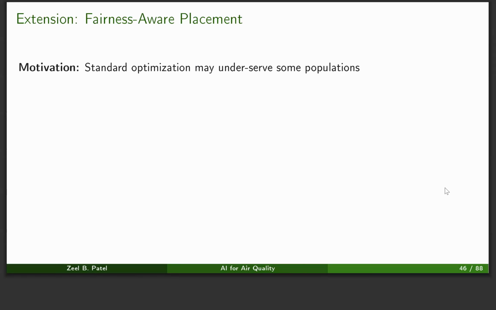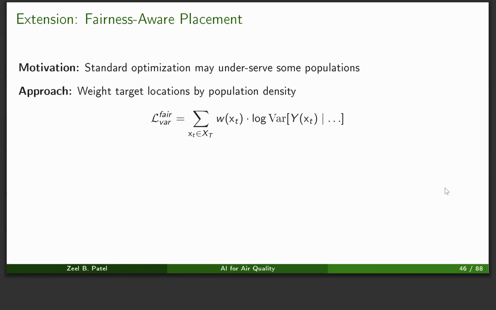There could be an extension of this method which includes a fairness-aware angle, where the motivation is that the standard optimization may underserve some populations. Population is not uniformly spread across the region. We can do a simple modification of our method, where we apply weights to the loss function, and the weight is the population density.